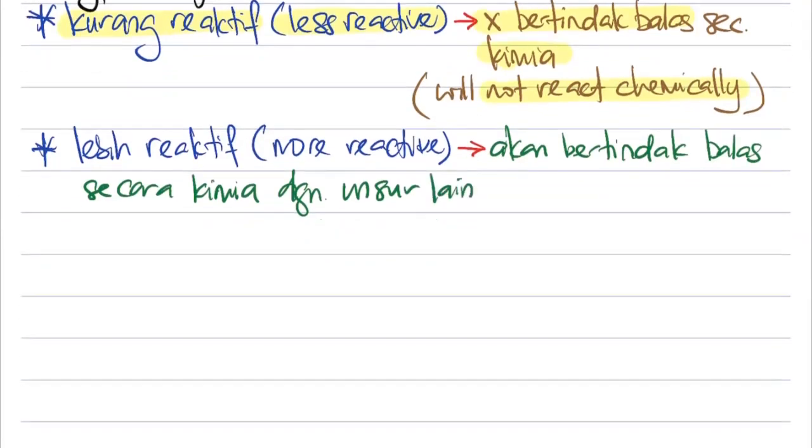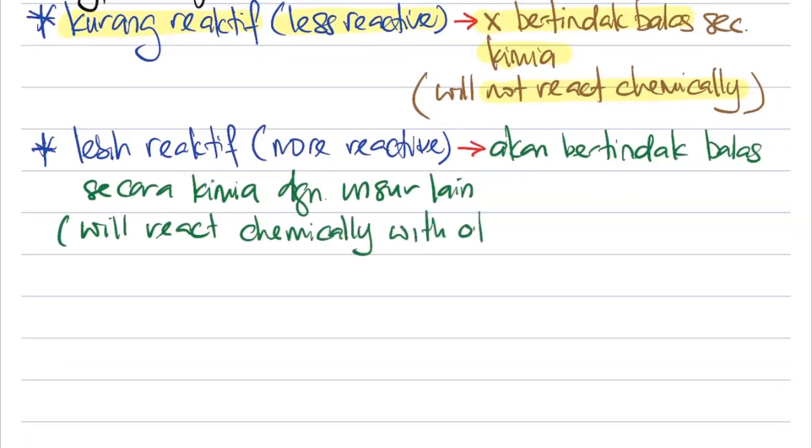In English, we say it will react chemically with other elements.